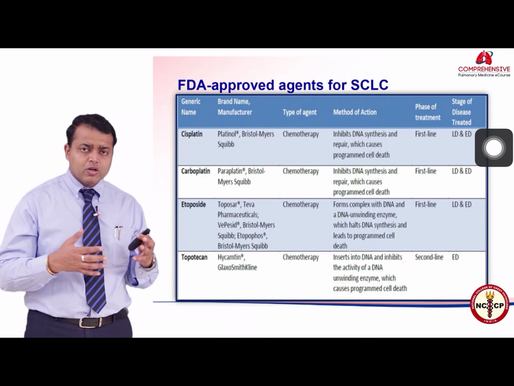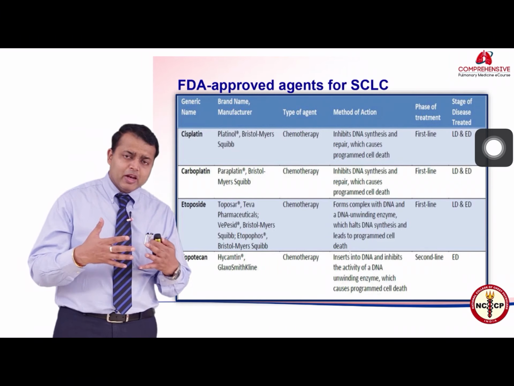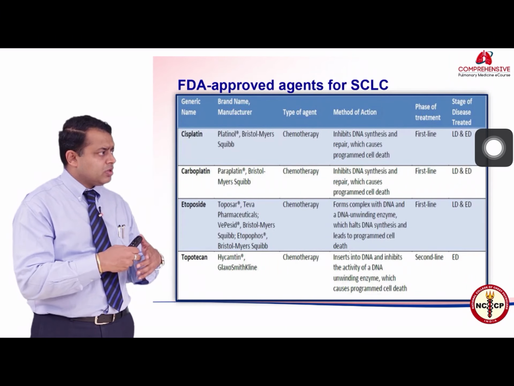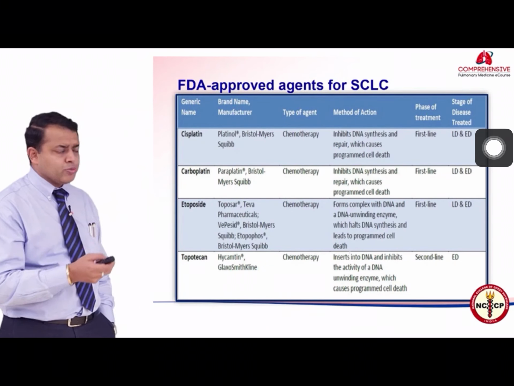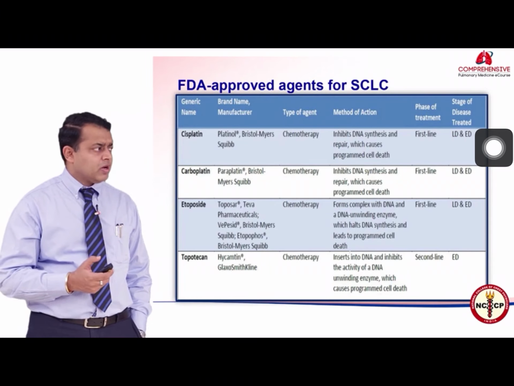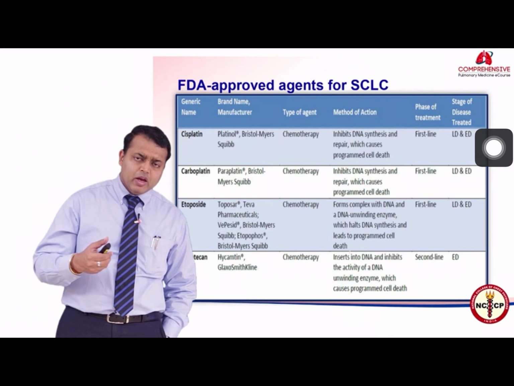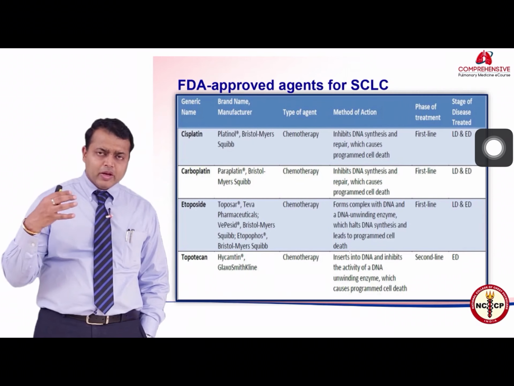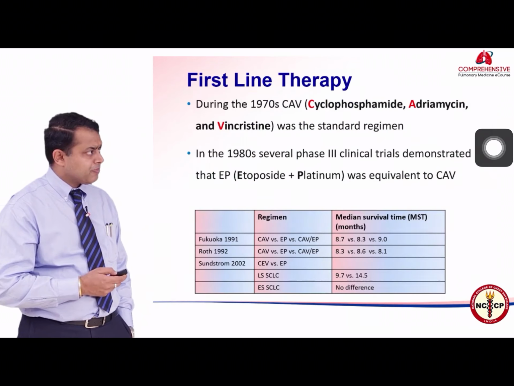It basically blocks the DNA replicating fork and causes the DNA to get ruptured, halts the DNA synthesis and leads to programmed cell death. Topotecan is another topoisomerase inhibitor, and it acts very similar to etoposide. It gets into the DNA replicating fork and causes the DNA to rupture.